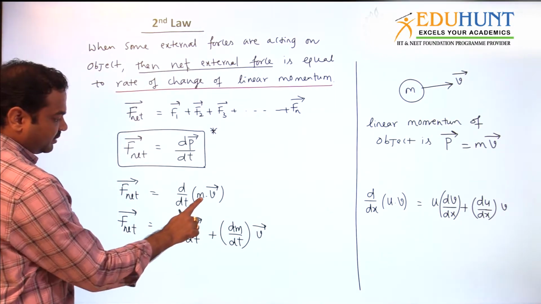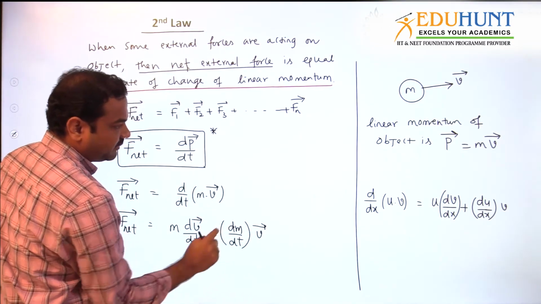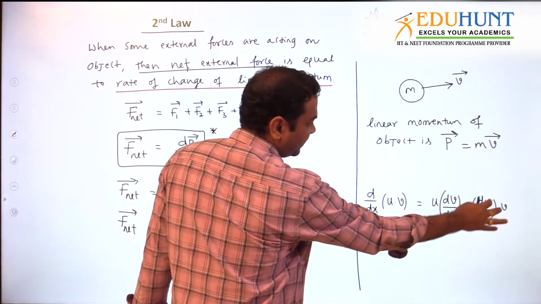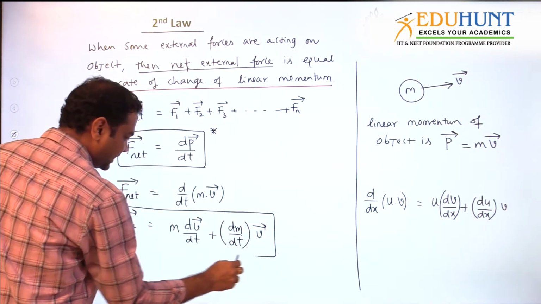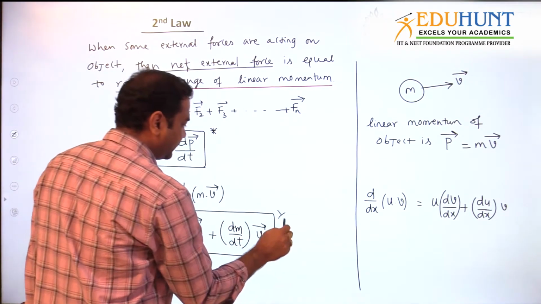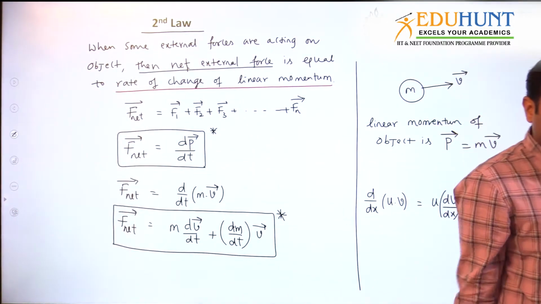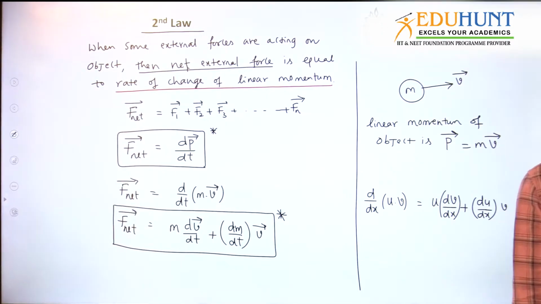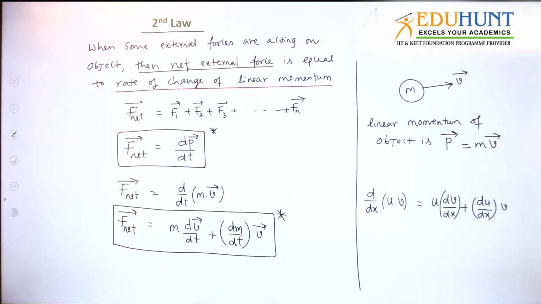So net force is equal to m into dv bar by dt. I have taken the m, dv bar by dt. Now dm by dt into v bar. U into derivative of v, derivative of u into v. You differentiate one term and leave the other term. So this is the external force. You can write it anywhere. Okay, first copy it. Then I will tell you why F is equal to ma is called the second law of Newton. Second law of Newton is nothing but F is equal to ma we say. So let us see why we call it that way.